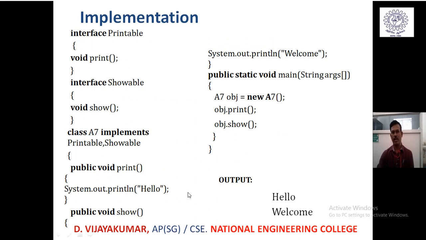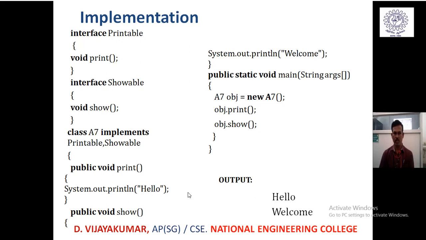How can we implement multiple interfaces in a single class? This is an example for it. Interface Printable has one method, and another concrete interface called Showable has a method called void show. There will be a class A7 which implements both the interfaces. So simply you have to give Printable, comma, Showable.